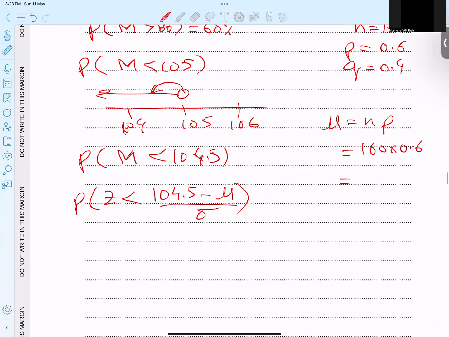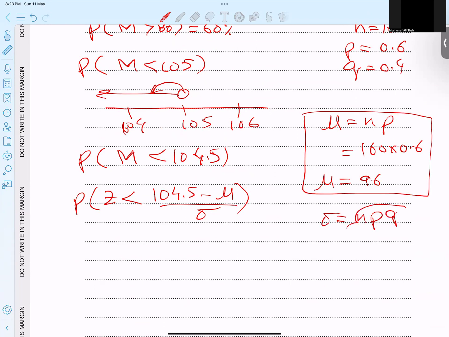And if I check it, the mean value is 96. So the mean is 96. Now the deviation: root of NPQ. So 160 times 0.6 times 0.4, root. And if I check in the calculator, it turns out to be 8 root 15 over 5.